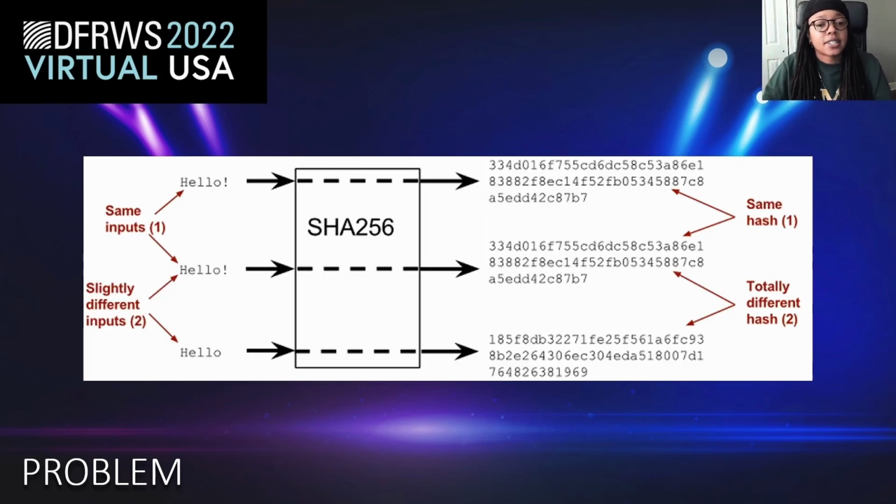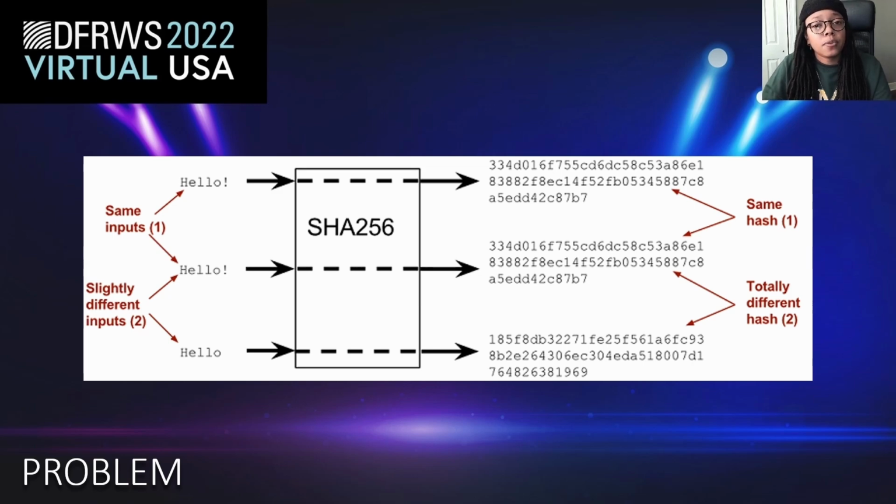So here we have an example of what it looks like to hash the phrase "Hello!" with an exclamation point. We have here on the left two inputs that have "Hello!" with an exclamation point, and you can see on the right side, after they have gone through the SHA-256 hashing algorithm, that they produce the same hash.